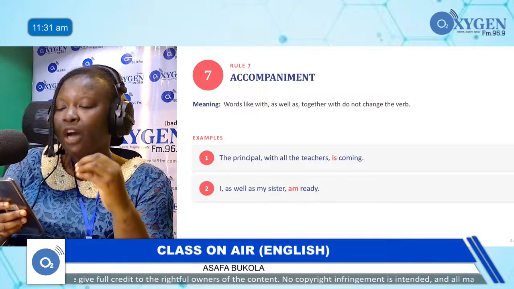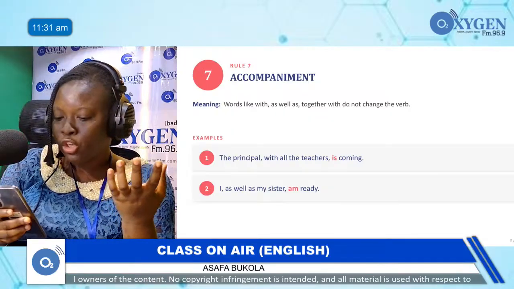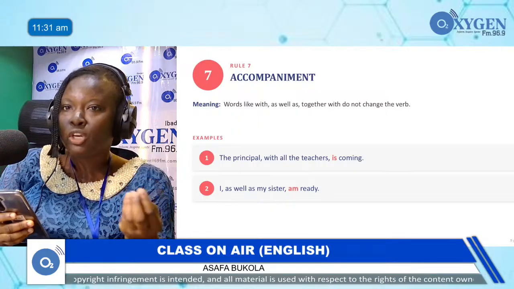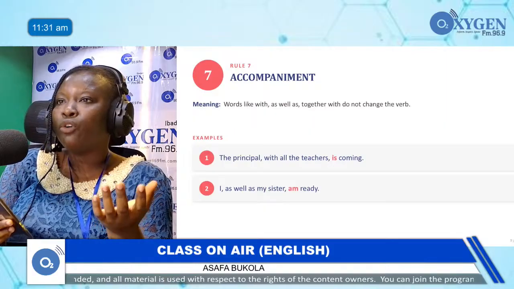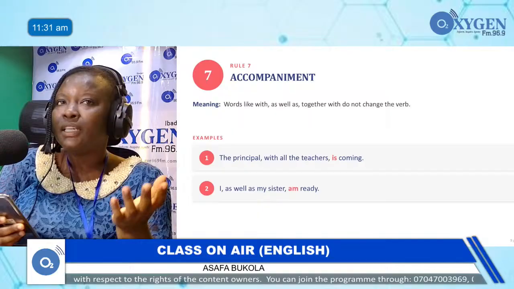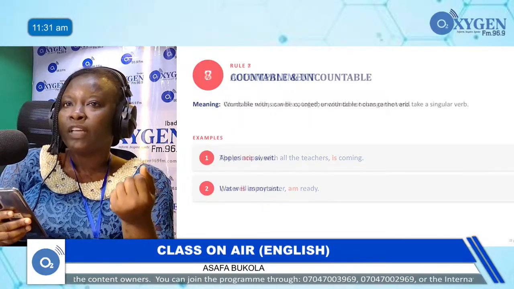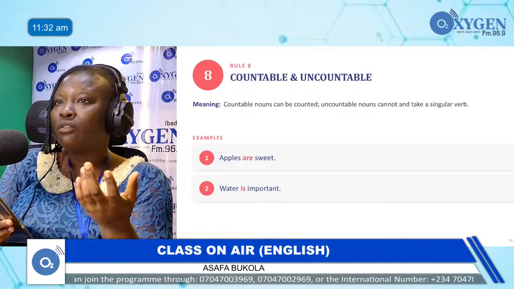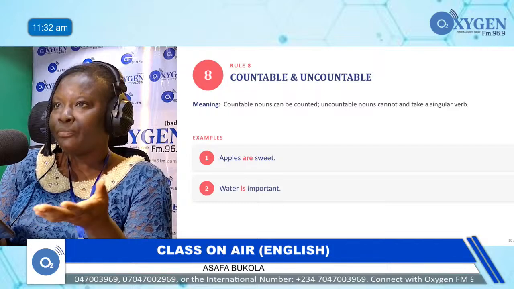Now we have countable and uncountable. When you talk about countable and uncountable in concord, countable nouns can be counted. That means you can count them one after the other. Uncountable nouns cannot be counted. When you talk about water, sand, hair, it's not something that you can pick one after the other. Countable nouns can be singular and can also be plural.